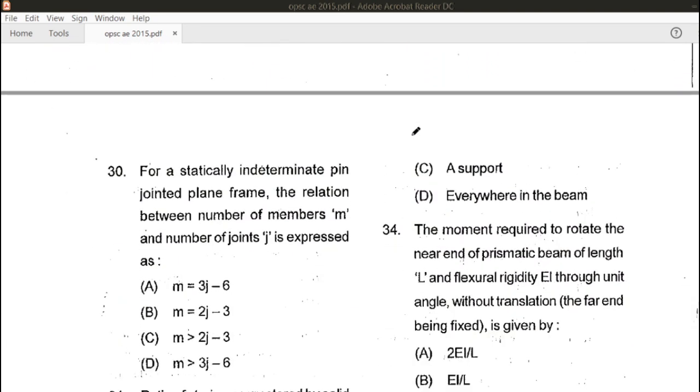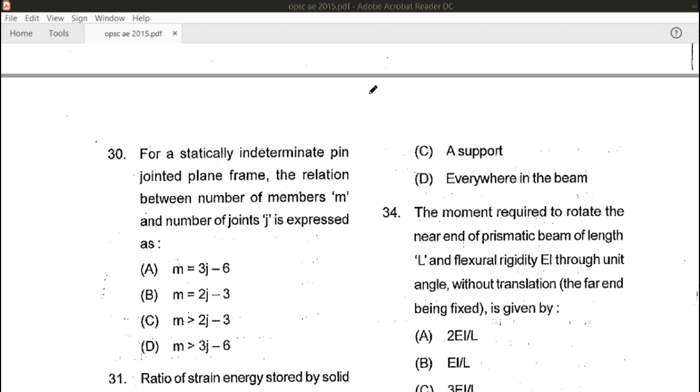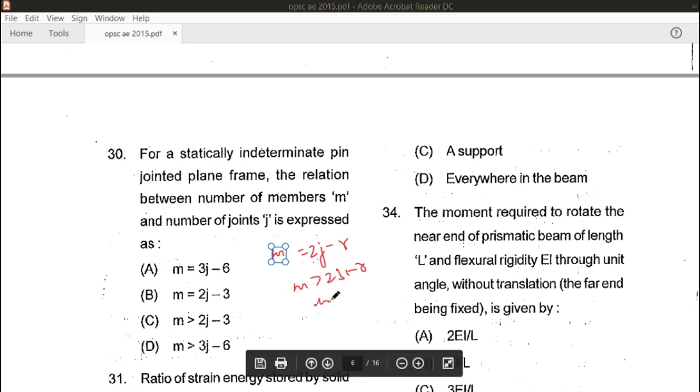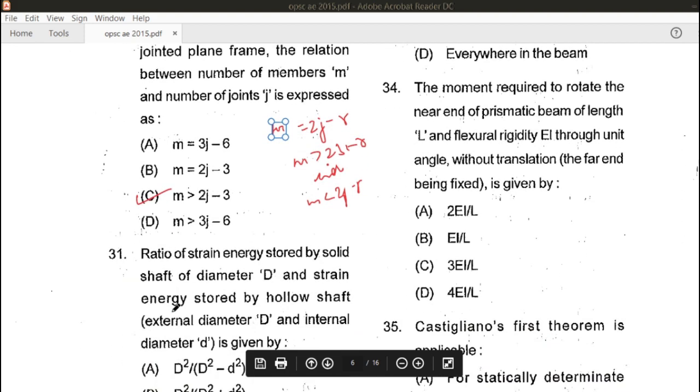Let's see the 30th question. For a statically indeterminate pin jointed plane frame, the relation between M and J is equal to, we know M should be M is equal to 2J minus R, where if M is greater than 2J minus R, then this is the value for indeterminate structures, and for unstable structures M is less than 2J minus R. Hence the correct answer for this will be M is greater than 2J minus 3, that is C is the right answer for this question.